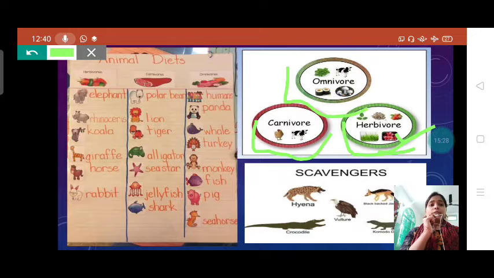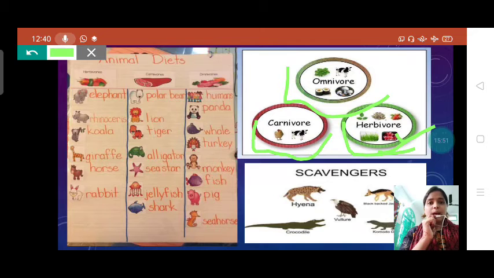Now omnivorous. What are omnivorous, students? Animals who eat both plant products and flesh of other animals are called omnivorous. Means they are ready to eat both things, plant products and also the flesh of other animals.